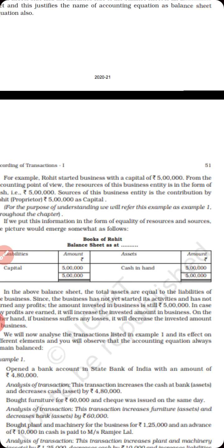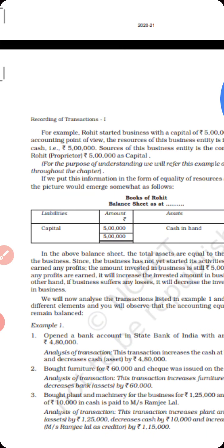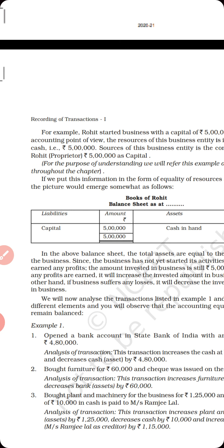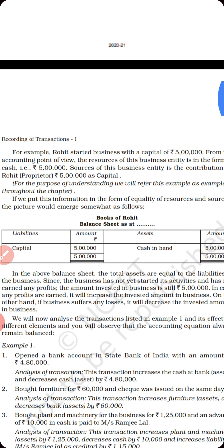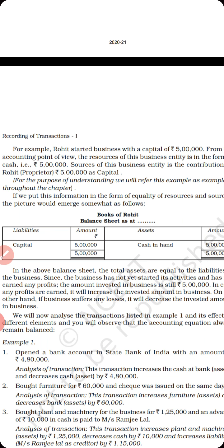So in this transaction, Rohit starts the business and puts rupees 5 lakh as capital into the business. So cash will be increased by rupees 5 lakh, and this 5 lakh rupees will be considered as capital. So a two-way impact is there.